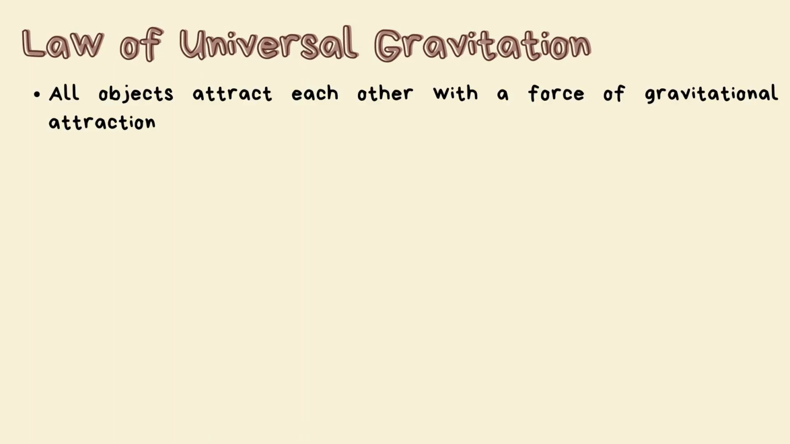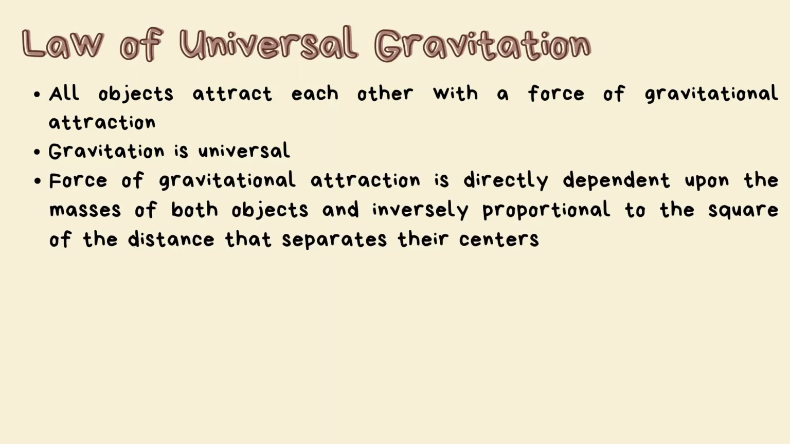Let's discuss shortly Newton's law of universal gravitation. According to Newton, all objects attract each other with the force of gravitational attraction. That is, gravitation is universal. Force of gravitational attraction is directly dependent upon the masses of both objects and inversely proportional to the square of the distance that separates their centers. The statement can be represented by